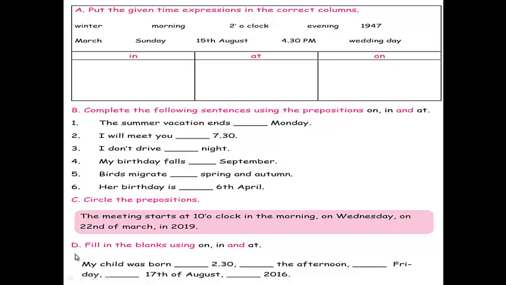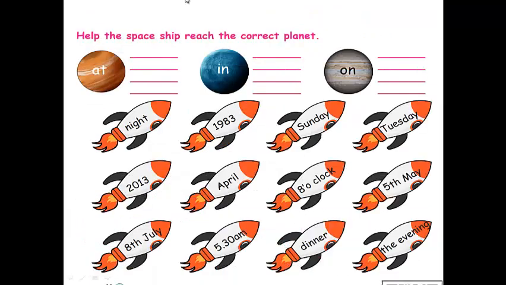Okay. Then alphabet D, filling the blanks using on, in and at. Here they have given a sentence. You should use the correct preposition words in the blanks. And the next question: help the spaceship reach the correct planet. Here some words are given. You have to identify the words and write in which column they have to come, whether at or in or on.